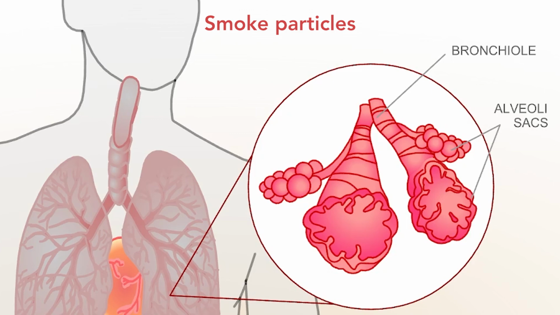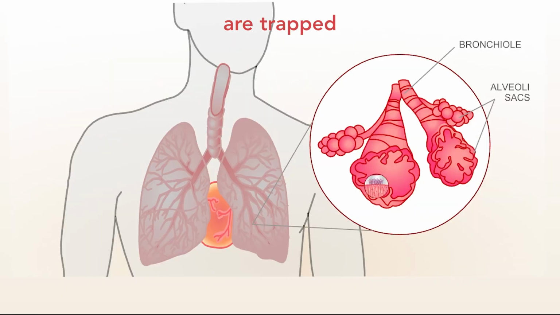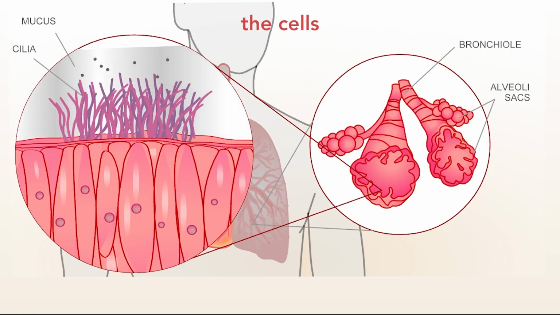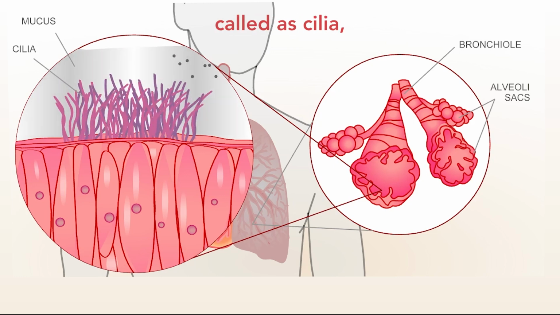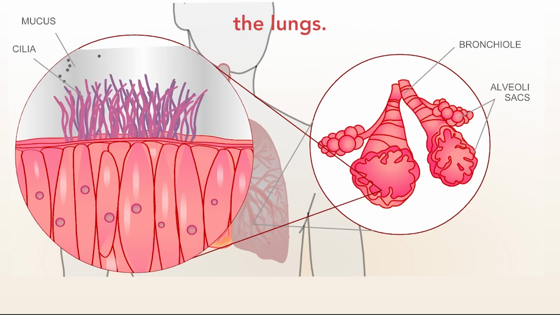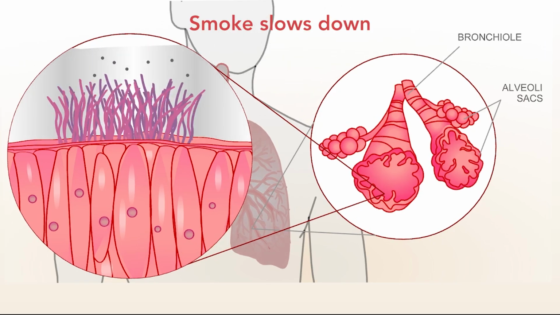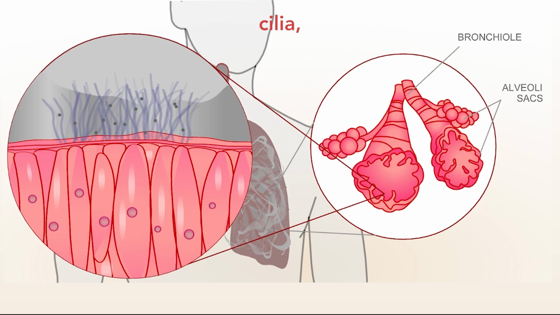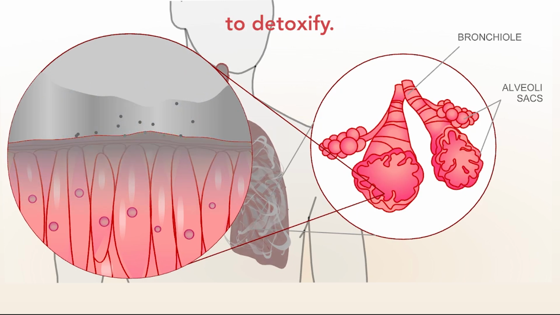blood. Smoke particles and gases are trapped in mucus that lines the cells of the respiratory tract. Hair-like projections, called cilia, beat to sweep particles out of the lungs. Smoke slows down and paralyzes cilia, impairing the lungs' ability to detoxify. Years of smoking eventually destroy cilia completely, and the lungs lose their sweeping effect. Then, cigarette particles become trapped in the mucus and cannot be expelled.